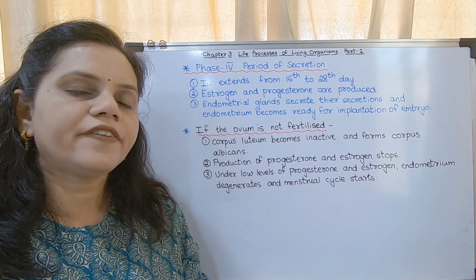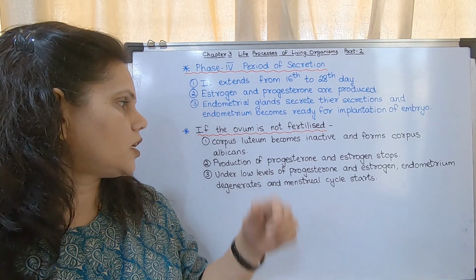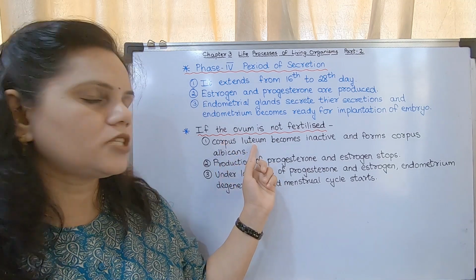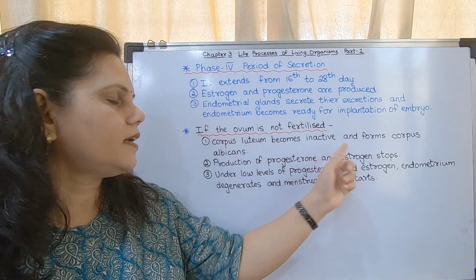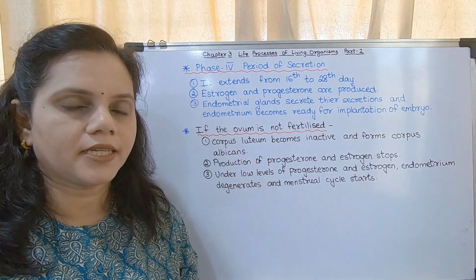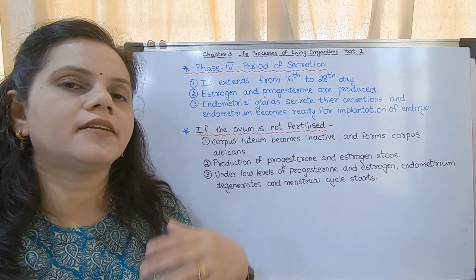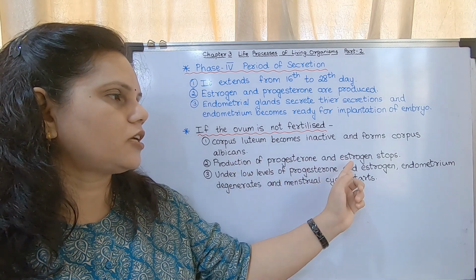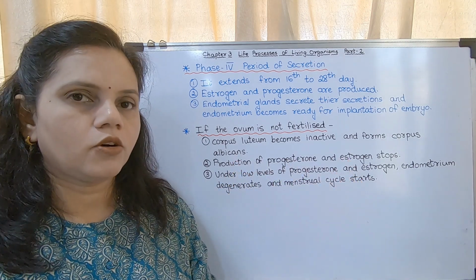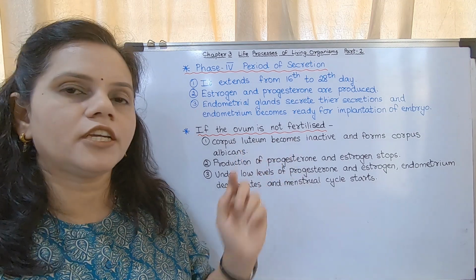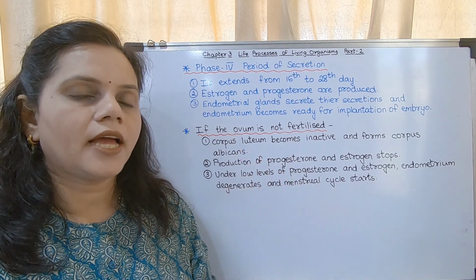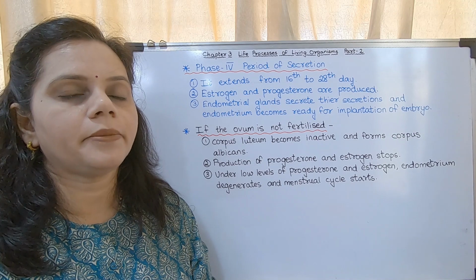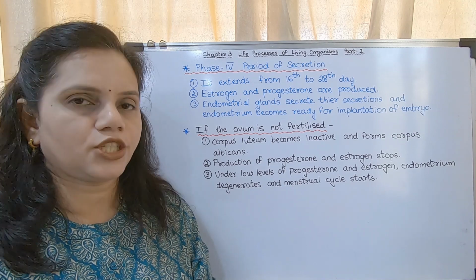And if fertilization does not occur, then what happens? The corpus luteum becomes inactive and forms the corpus albicans. Production of progesterone and estrogen stops. Why? Because the corpus luteum produces progesterone, and the follicle which was developing had started producing estrogen.